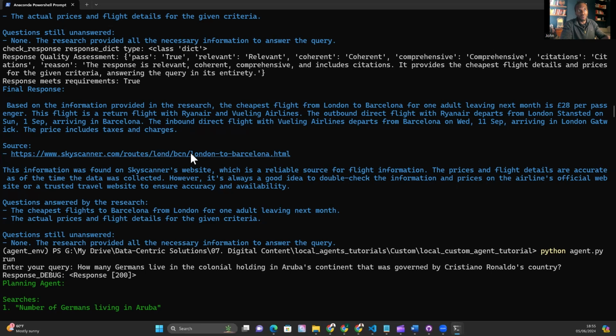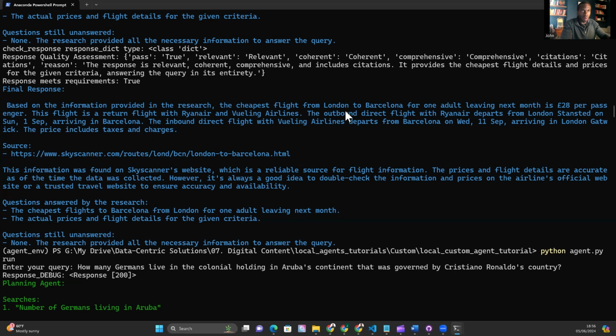And I think we've been here before. We know already that information is correct from Skyscanner. But notice here that it's messing up the dates. So it's saying next month, but actually, I'm recording this video in June, and it's saying that the outbound direct flight with Ryanair departs from London Stansted on Sunday, the 1st of September. So it's getting the dates wrong. And that might be something inherent with large language models messing up the dates, because it is date time aware. In the prompt itself, it knows what date we are. So the fact that it thinks September's next month is a bit of a hallucination.